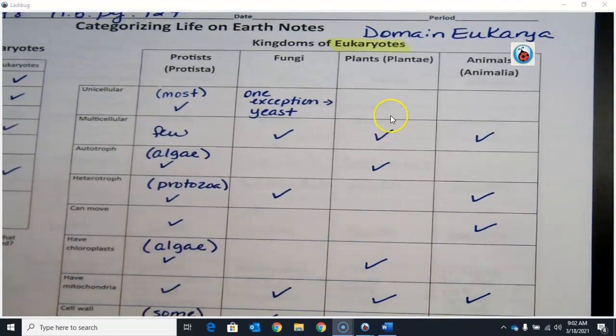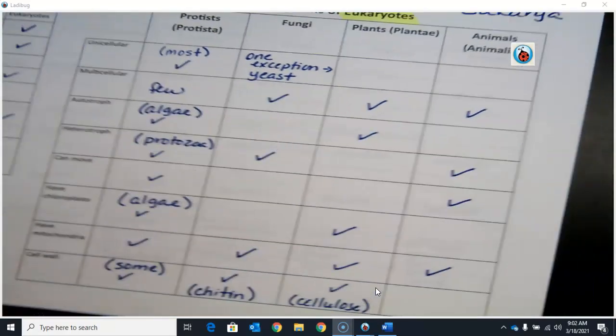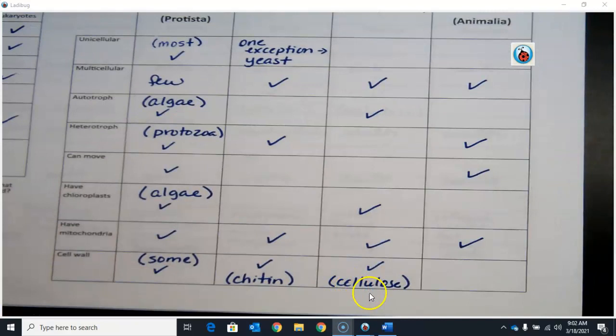Kingdom Plantae. All plants are multicellular. All plants are autotrophic. All plants have chloroplasts. Again, they're autotrophic. But plants also, even though they can make their own food during photosynthesis, have to break that food down in mitochondria, which of course is aerobic respiration. Do plants have a cell wall? Yes. What makes up that cell wall is cellulose. And again, that is another example of one of the carbohydrates we had to learn earlier this year.